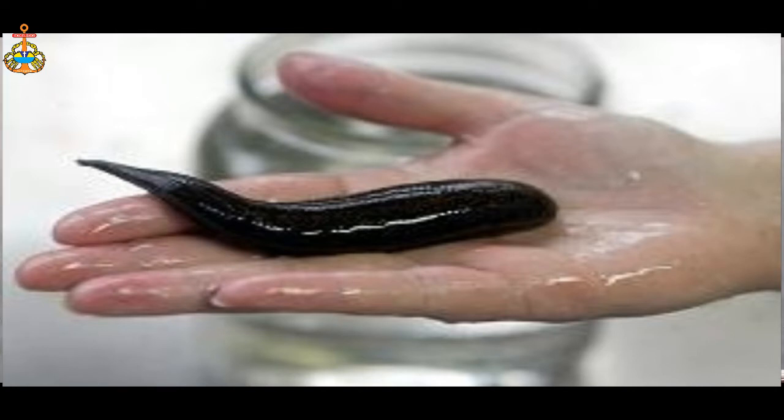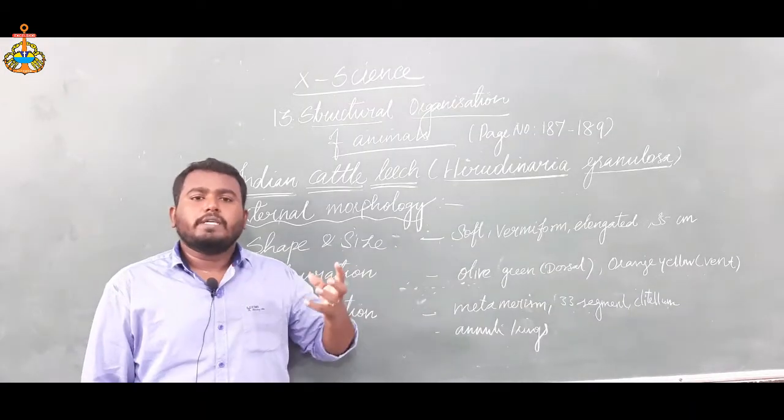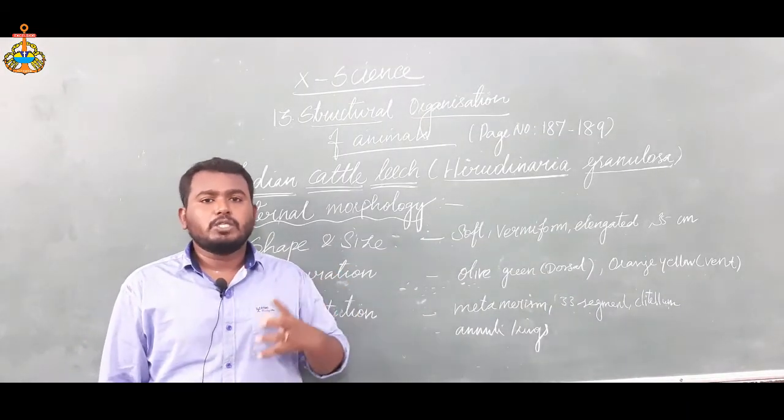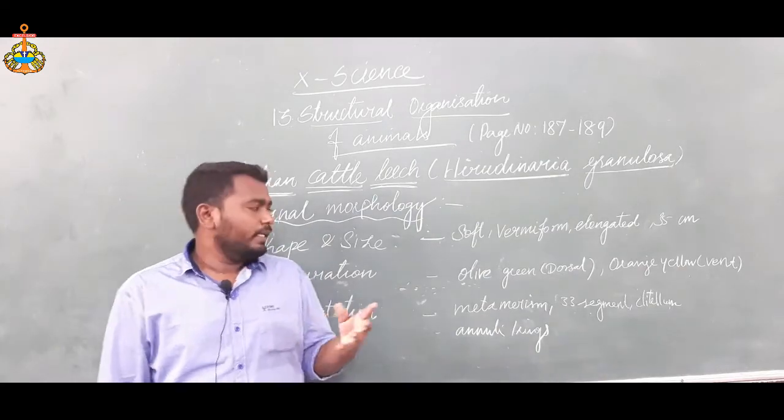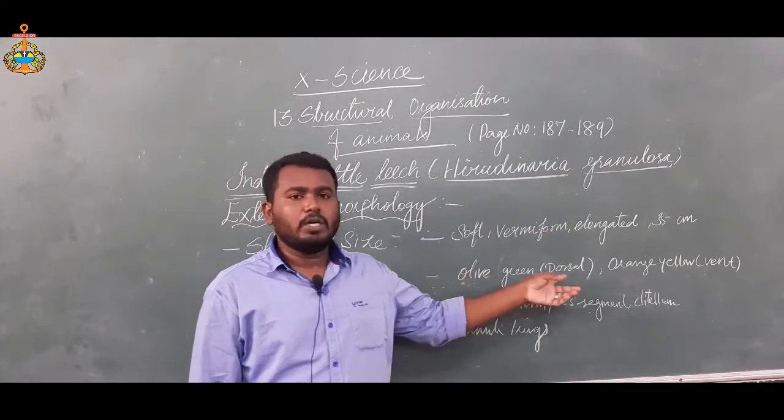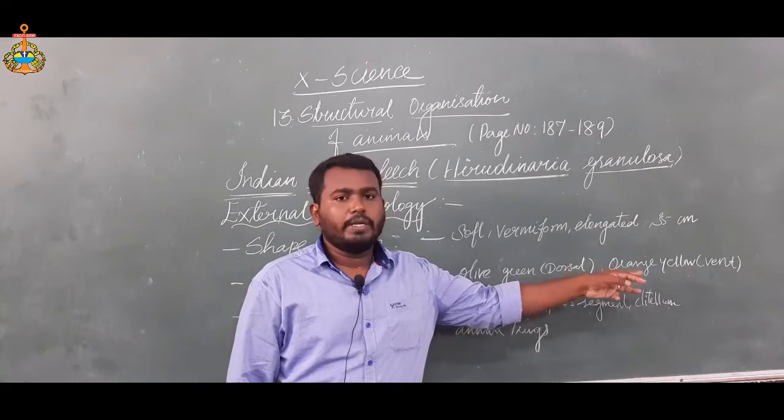Next, we can see the coloration. We should understand the terminology of the animals. Here, it is olive green on the dorsal surface and orange yellow on the ventral surface.